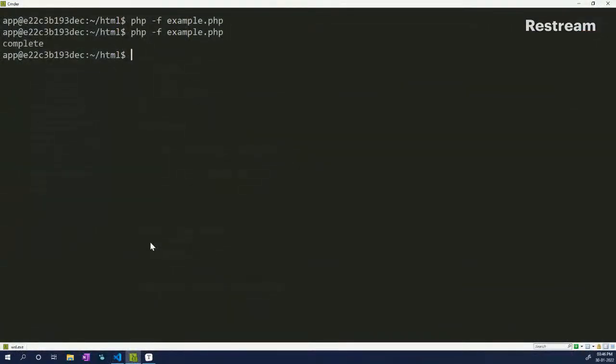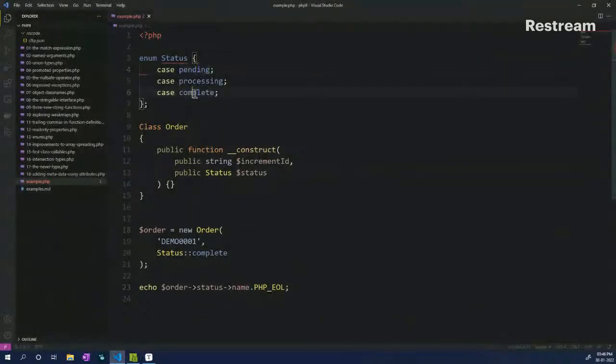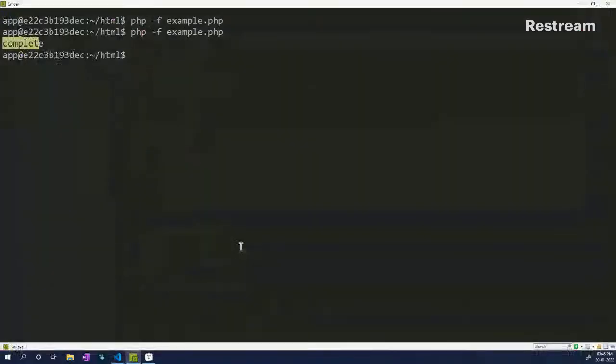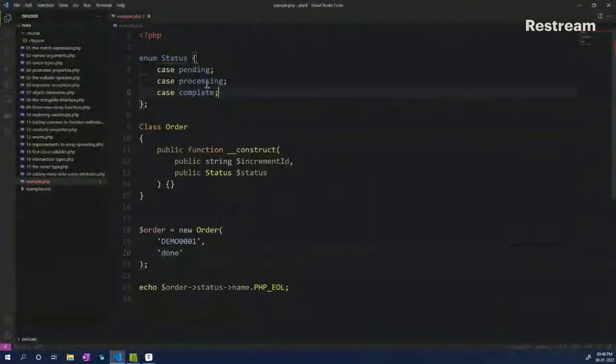If I run this, you will see complete as the name coming in right here. Now let's pass in something else which doesn't match this. Let's say I pass in done instead of complete. Now it will throw an error saying that it must be of type Status, and you can only pass in these three cases.